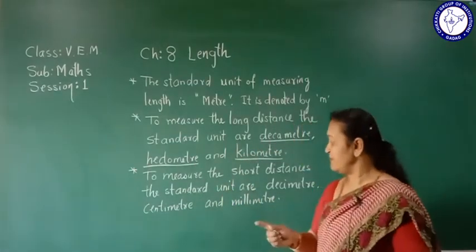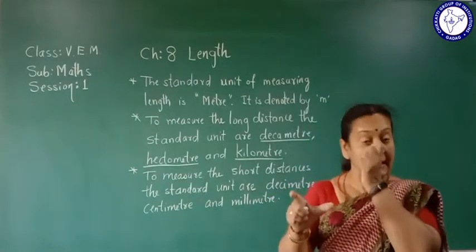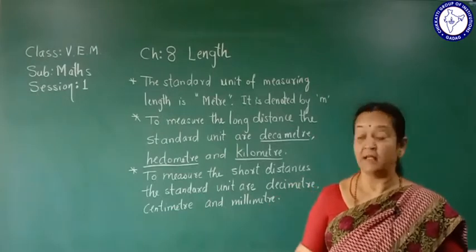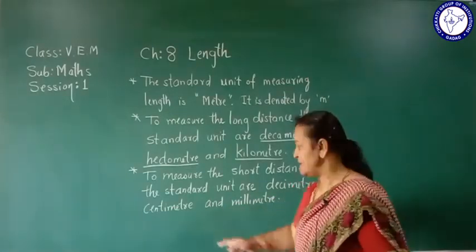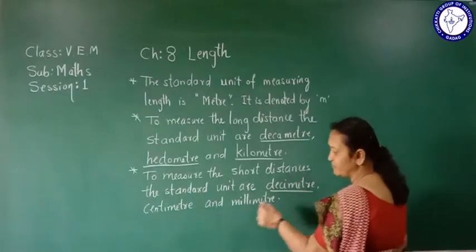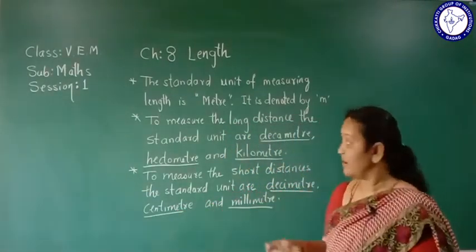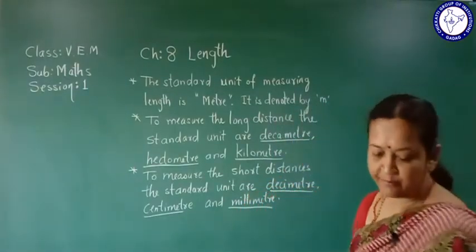If we want to measure a short distance, the length of a duster, a book, your bench, or a table, we use decimeter, centimeter and millimeter. Now how to convert these measurements, that let us learn.